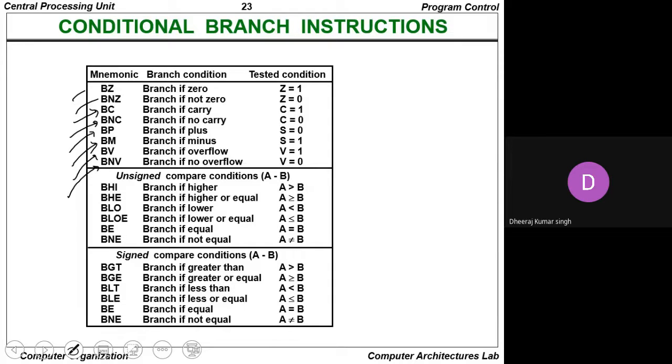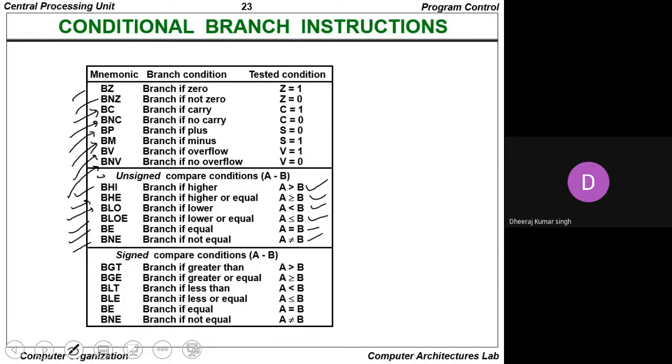Again, there are unsigned compare conditions. BHI represents branch if higher, that is A is greater than B. BHE means branch if higher or equal, so A is greater than or equal to B. BLO is branch if lower, then A is less than B. BLOE is branch if lower or equal, A is less than or equal to B. BE is branch if equal, that is A equals B. BNE is branch if not equal, so A is not equal to B.